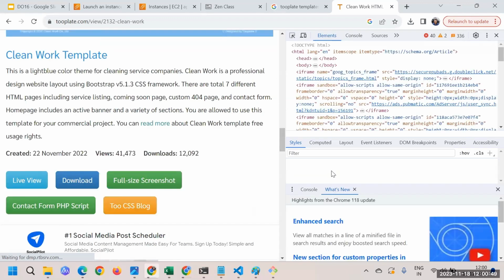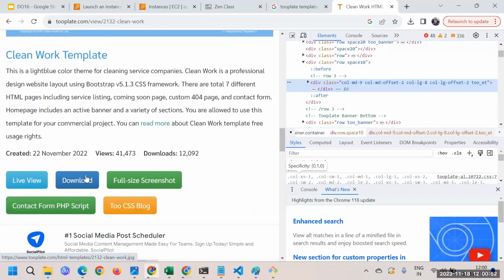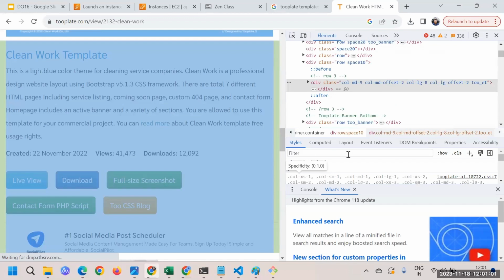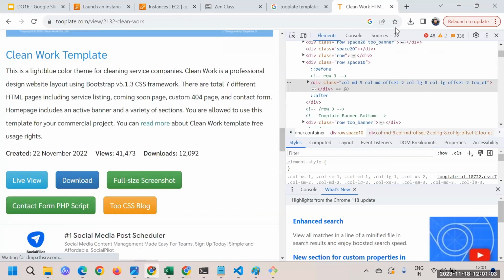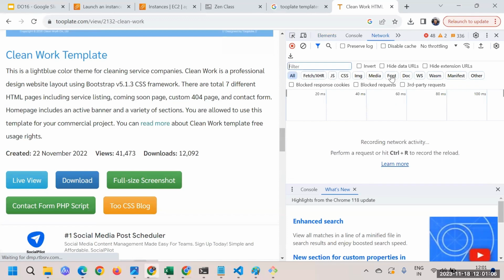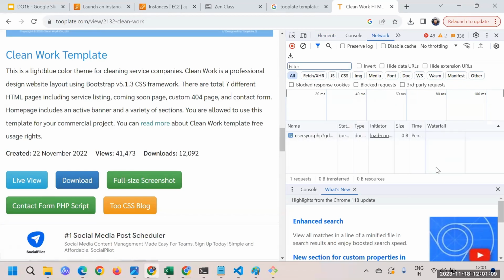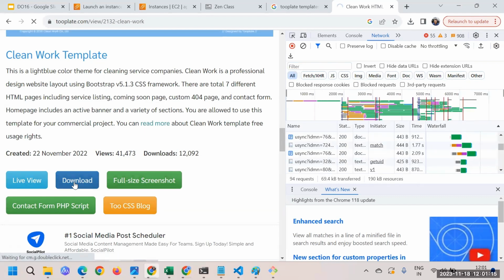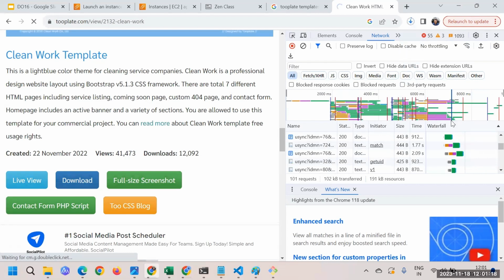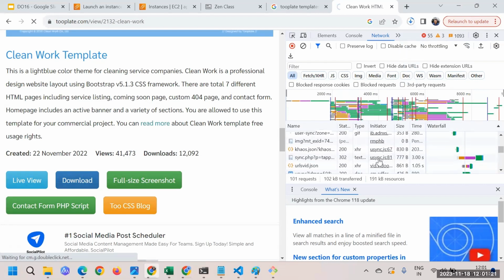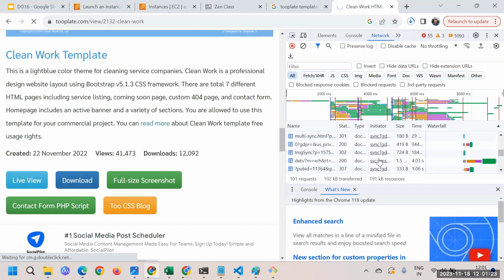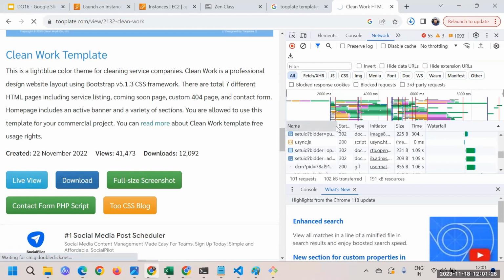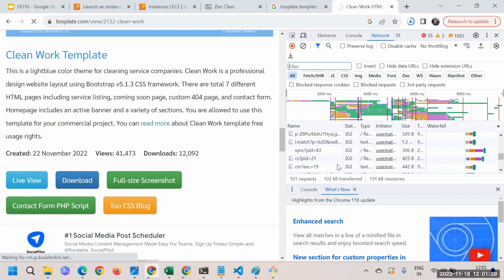inspect. Now you have clicked on inspect, and here we have a lot of resources. What we can do is search for the network tab. Once I've clicked on network, I'll click on this download button, and now here I should find the zip link. At some point I should get the zip file. Let's see.